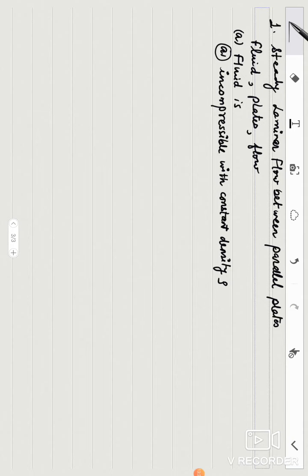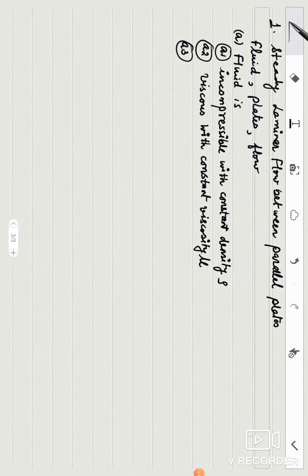Then the second assumption is that the fluid is viscous, but with constant viscosity mu. It is viscous but viscosity is constant.